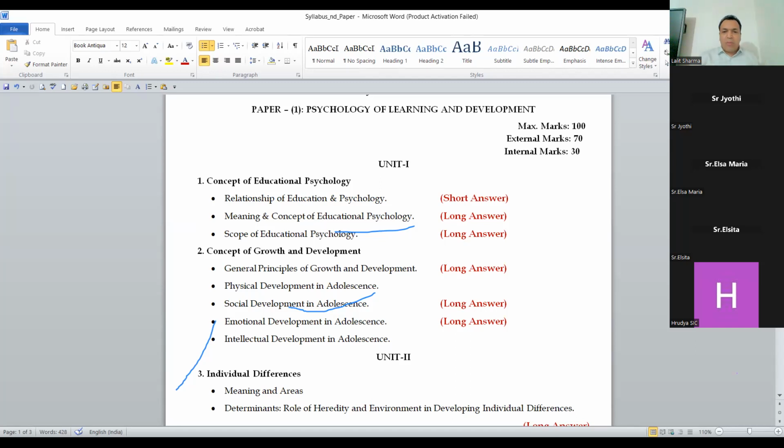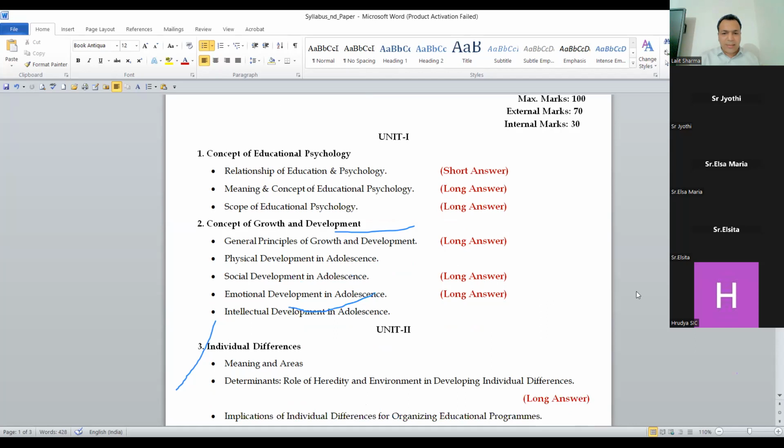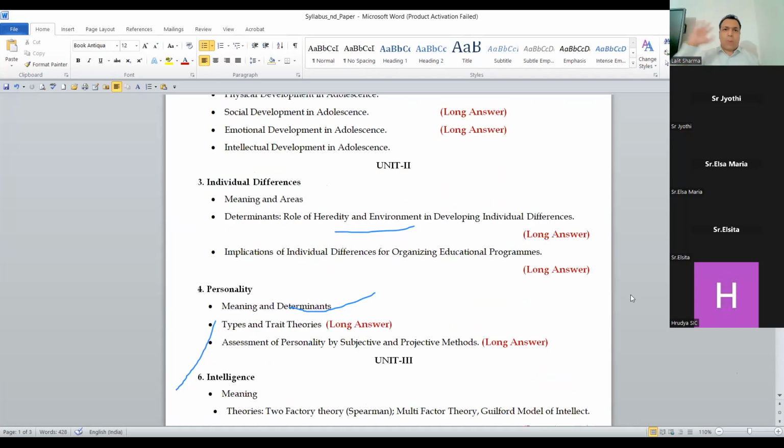Now we move to unit 2. See unit 2, there are two topics. One topic is individual differences, and the second topic is personality. First, guys, here we discuss the simple, easy topic, and second, this is the important one. We have to see which question you can stretch, because you have to fill 7 pages within half an hour. So sometimes you have to see which question you can stretch.